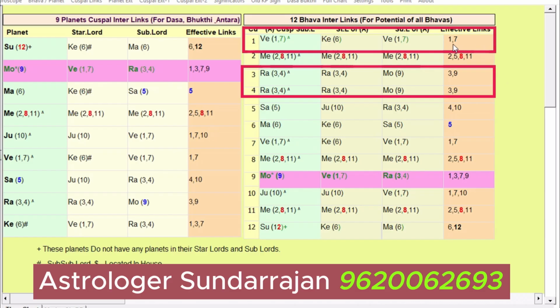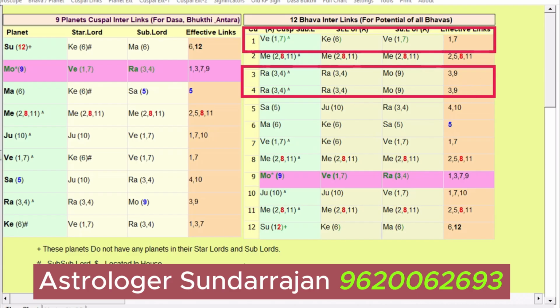See, Dasa is indicating the meeting and Buddhi is indicating the communication. Communication मतलब क्या होता है सर? Understanding बोल सकते हैं ना. Whatever he is telling, customer will understand. Whatever customer is saying, he will understand. And also, third house and 11th house is regarding the documentation and all those things. Third house and ninth house, we call it as a documentation house. So there will not be any more problem in the documentation actually. Means the documentation will be very clear. That is what the buddhi is indicating.